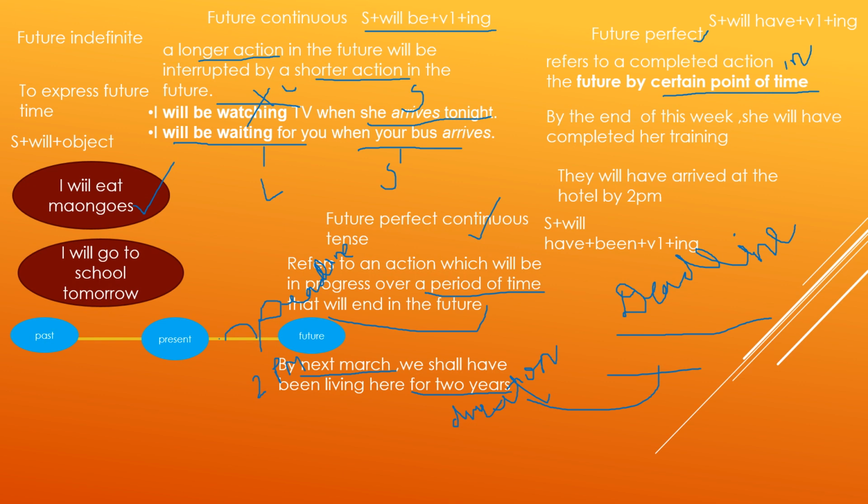The only difference between future perfect tense and future perfect continuous tense is that here, along with the deadline, we will mention the duration also. Like by next March some activity will be complete. By next March is the deadline, and for 2 years is the duration.